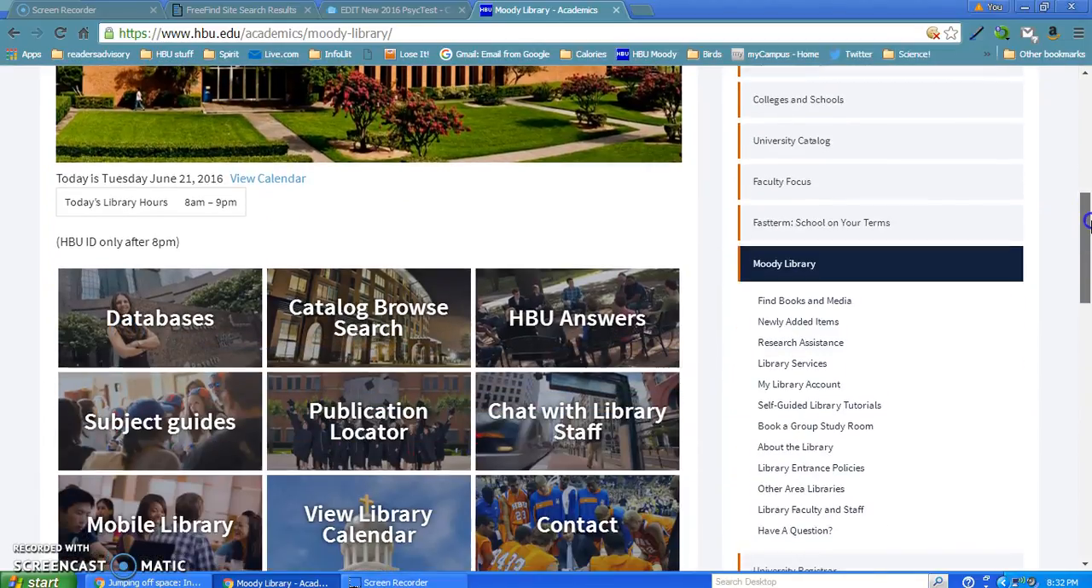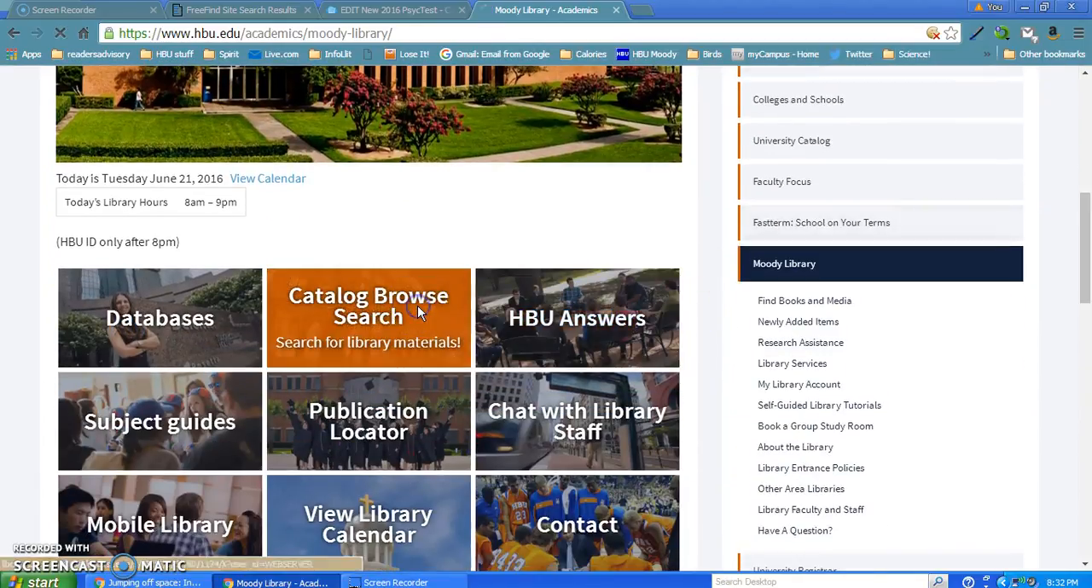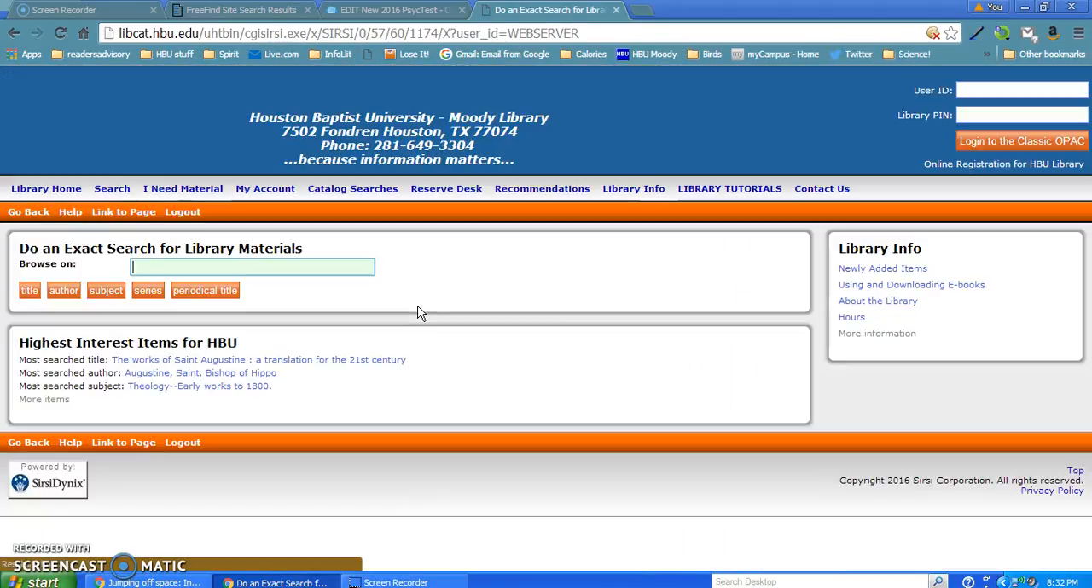So I'm scrolling down and I'm going to go to the catalog browse search. And if you remember, the title of the book that I cut and pasted starts with the word "the." Any titles that begin with any articles, you want to take off the, and, or a if it's the first word, and then just search by the title.